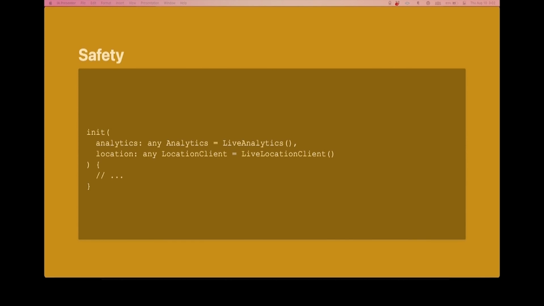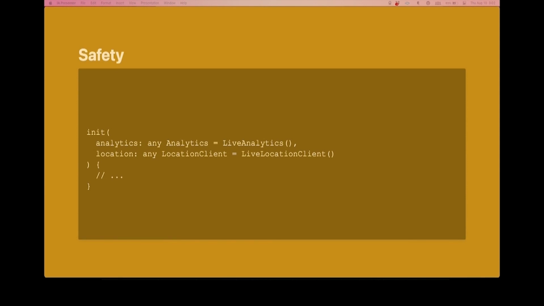And so you would be tempted to then provide a default so that if you created feature D and did not pass a location manager, you supply it the live version, the live location client. And that would be great because you wouldn't have to pass it everywhere. When it runs on the device, it works exactly as you want. You just get the live version. Yet in previews, when you're previewing feature D, you get to provide the custom one, the mock version.